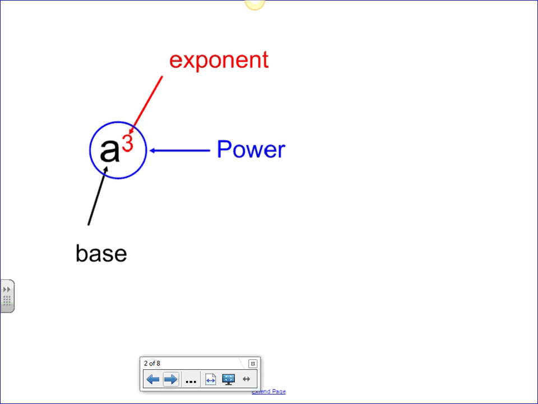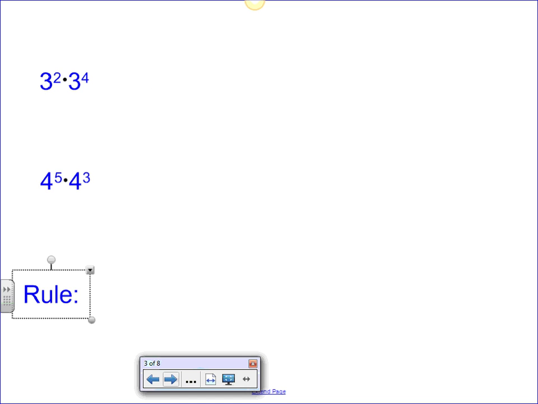Okay, so with that in mind, when we're looking at things like this, if we talk about the base, we have the base of 3 and the base of 2. And what does 3 to the second mean? Well, that does mean, of course, 3 times 3. So that would be 3 to the second. And if we look at 3 to the fourth, that really means 3 times 3 times 3 times 3. So really what we have is 3 to the sixth out of that one.